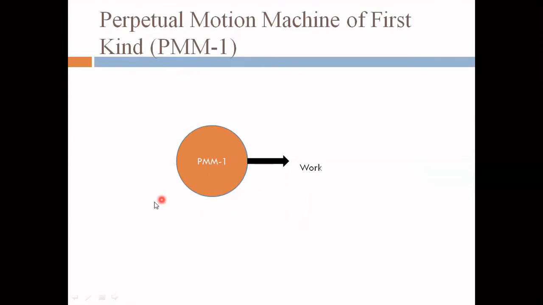We need to add or do some heat transfer, and then there will be work transfer. Similarly, if you do work, then there will be heat transfer. So this kind of machine is not possible. Just for understanding the first law of thermodynamics, we have added this perpetual motion machine of the first kind.